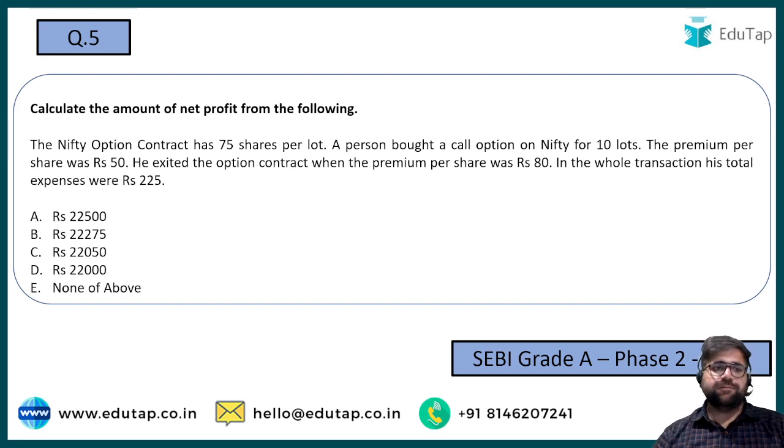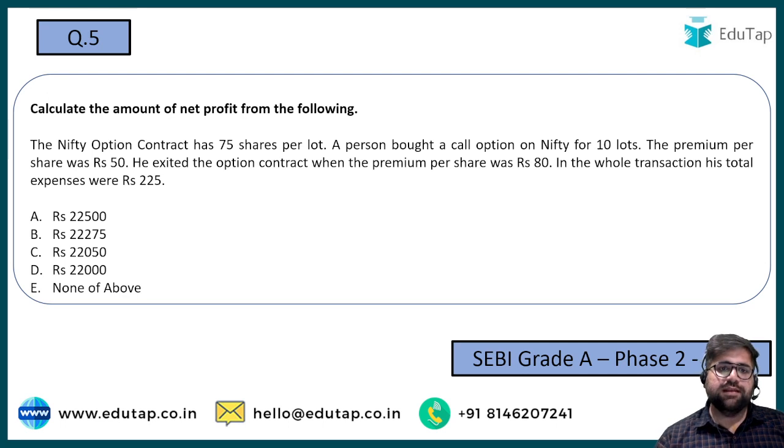Question number 5 is one of the easiest questions. It does look a bit tough to solve, but as I said, it's very, very easy. A Nifty option contract has 75 shares per lot. I'm not reading it again. In the whole transaction, the expenses are 225. So the question says you have to calculate your overall profit and loss.